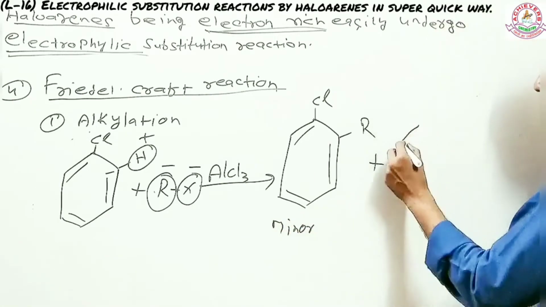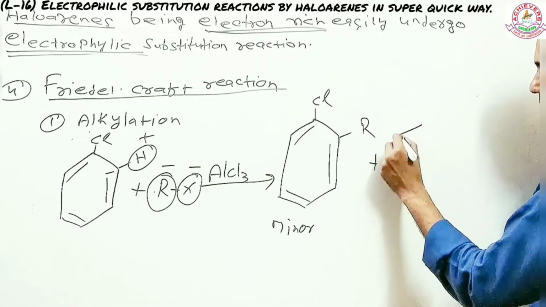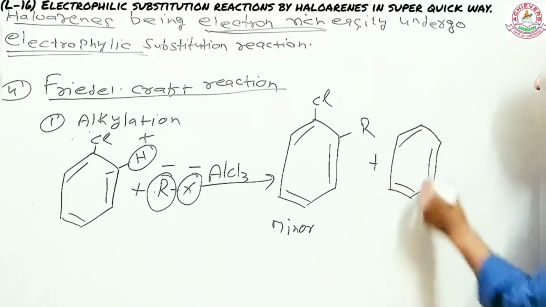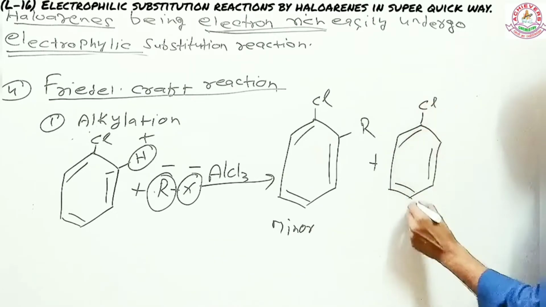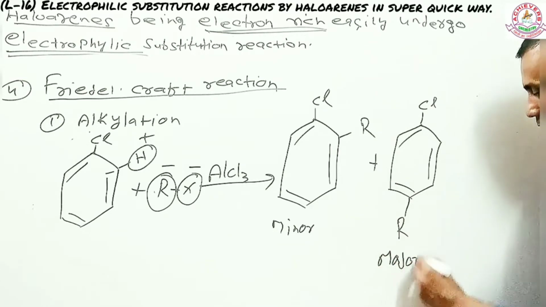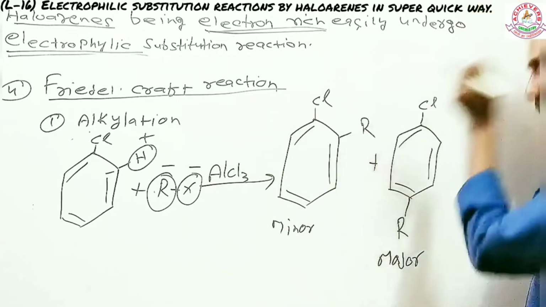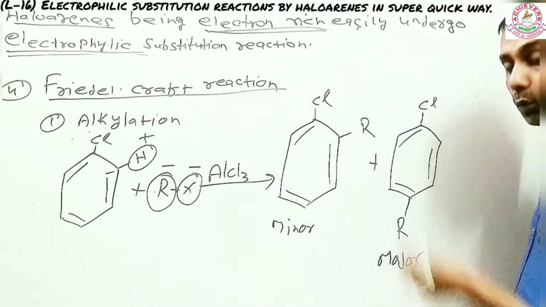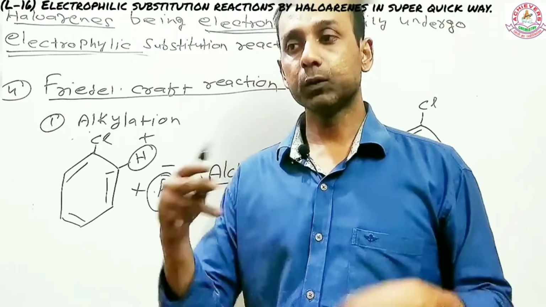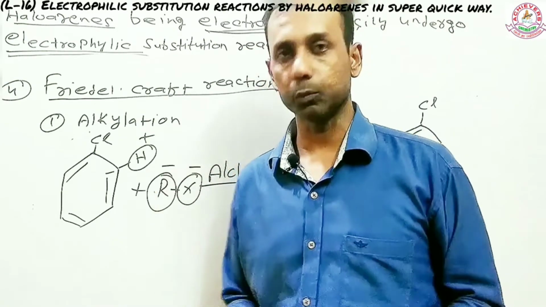What next is going to be? The next product is going to be major, where chlorine will be right here and the alkyl group will be right here. So this is your major. So this reaction is called Friedel-Crafts alkylation reaction, where the R can be any alkyl group, methyl, ethyl, butyl, or whatever. So alkylation refers to removal of hydrogen and substitution by an alkyl group here.